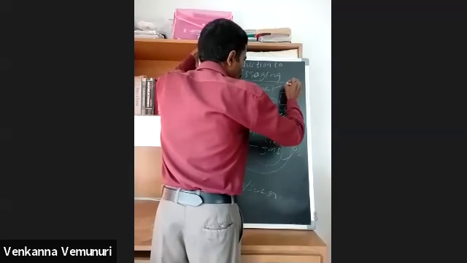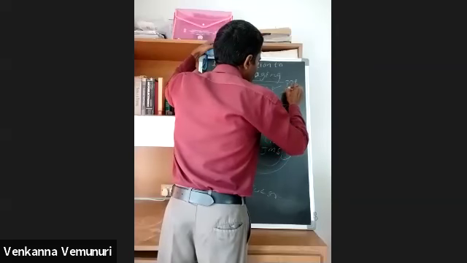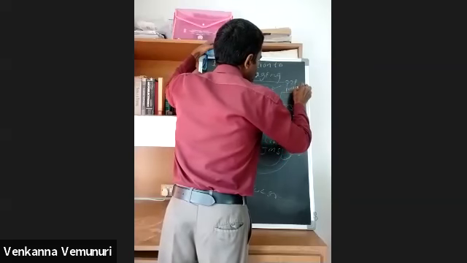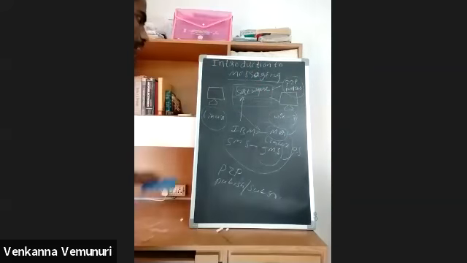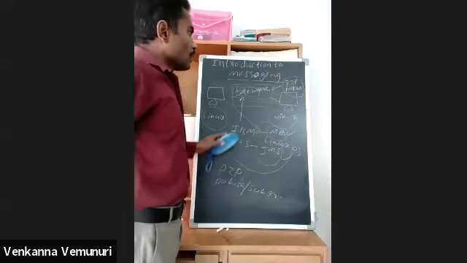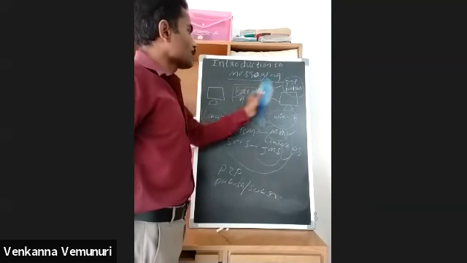What are the models? The point to point model, and another one is the publish and subscribe model. These two models we use nowadays, and they transfer messages from one client to another client.